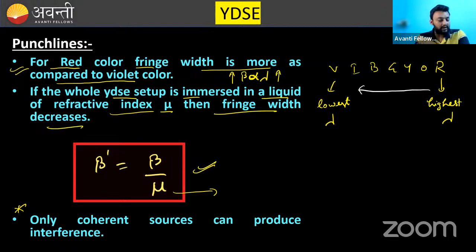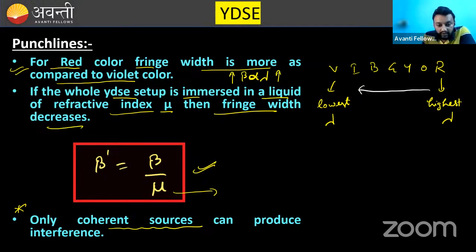Mark my word, if the initial phase difference between them is constant. Coherent sources are those in which the initial phase difference is constant. The waves emerging are in same phase or constant phase, and the frequency is same. Only then the sources are said to be coherent sources.